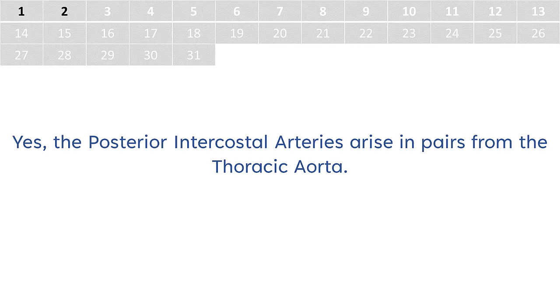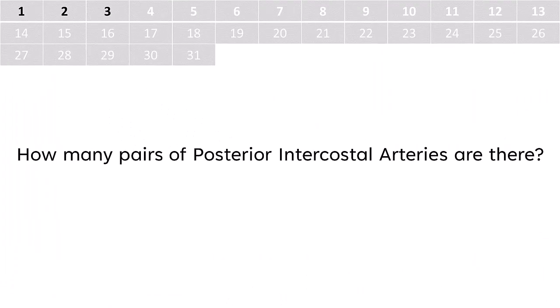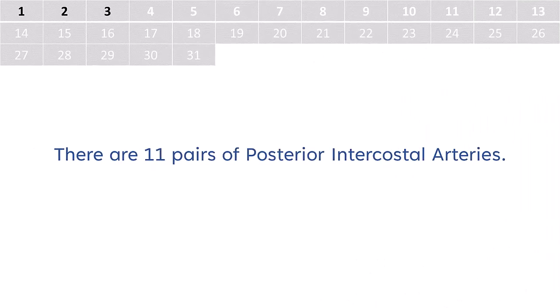Yes, the posterior intercostal arteries arise in pairs from the thoracic aorta. How many pairs of posterior intercostal arteries are there? There are 11 pairs of posterior intercostal arteries.